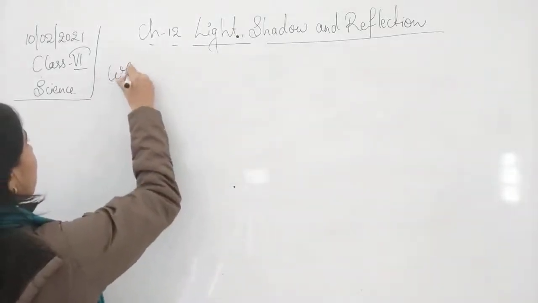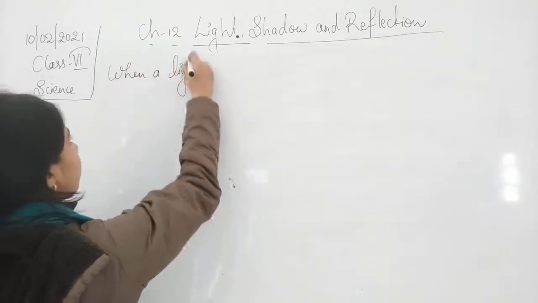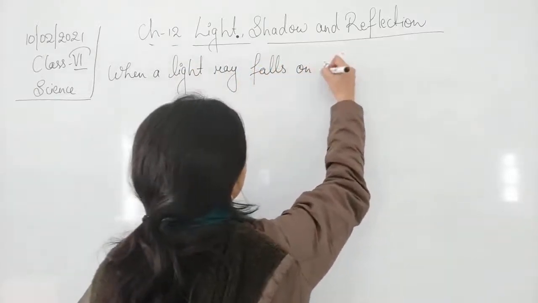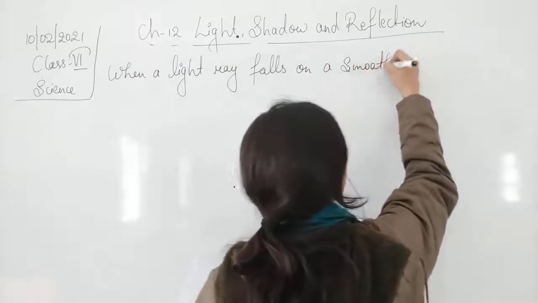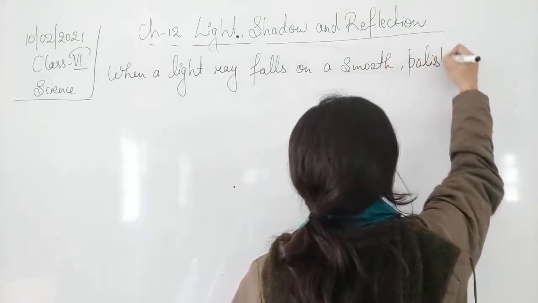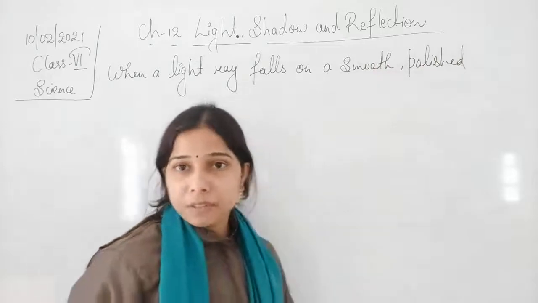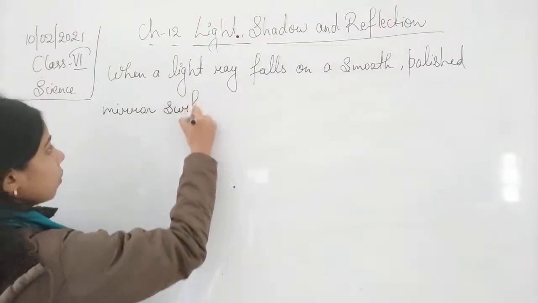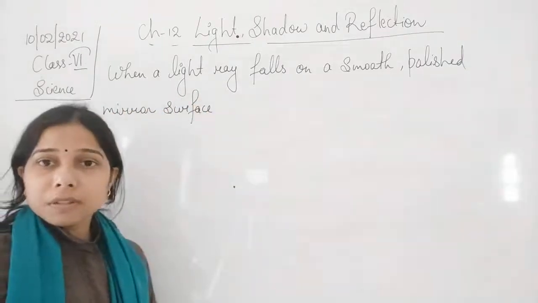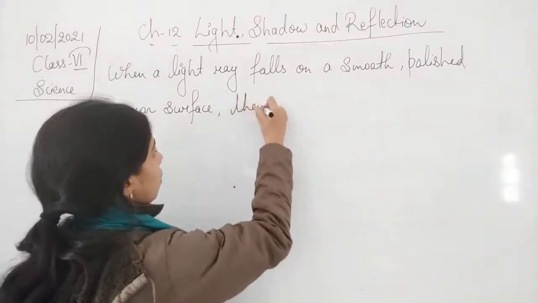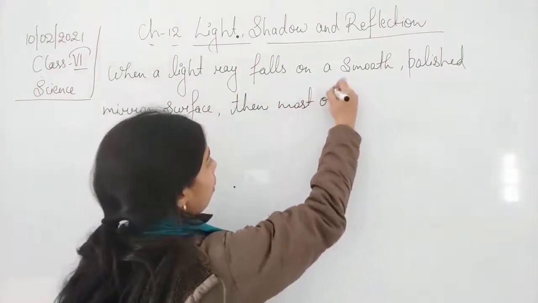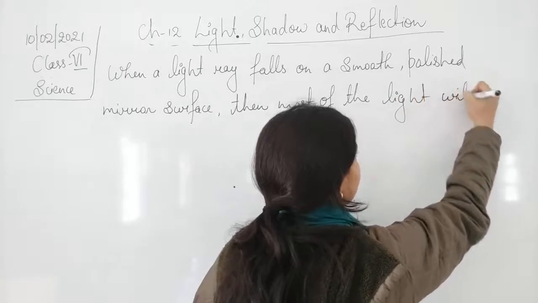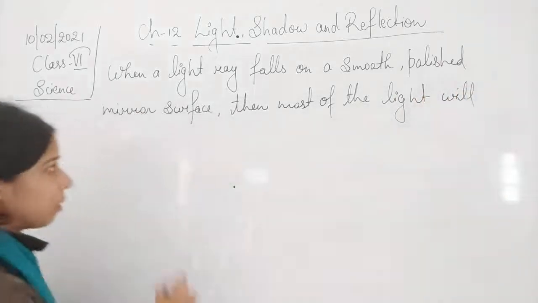So we can write it: when a light ray falls on a smooth, polished mirror surface, then most of the light will get reflected.